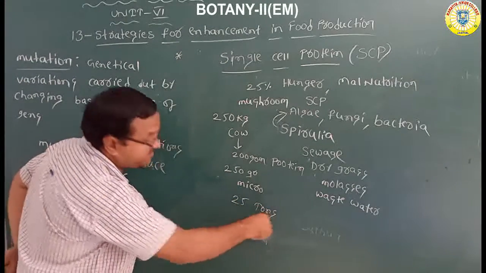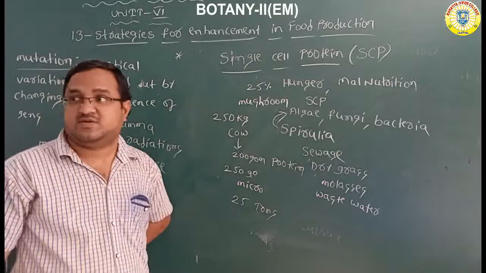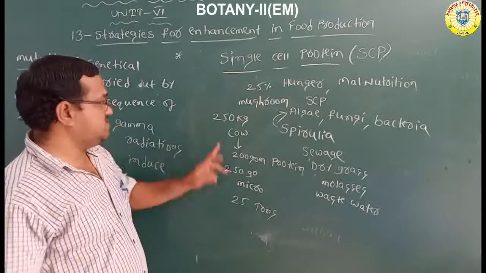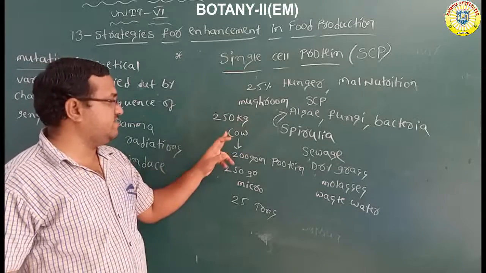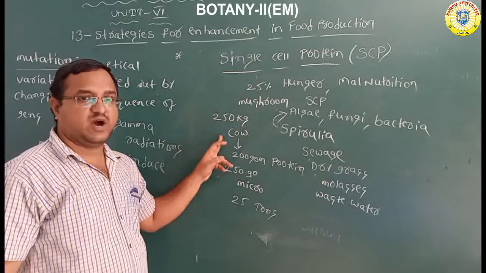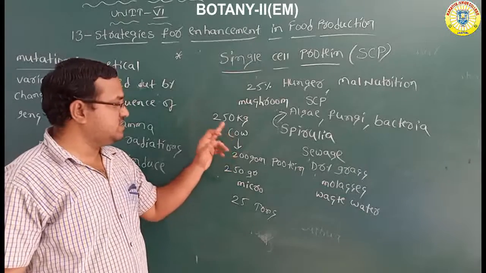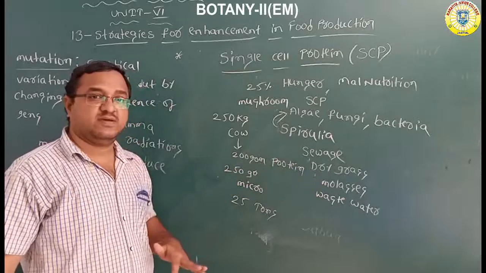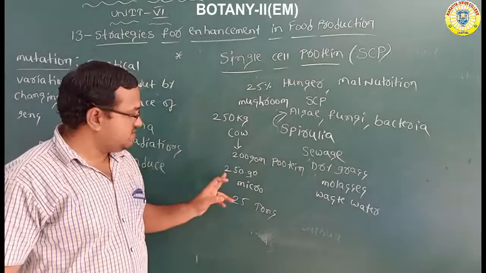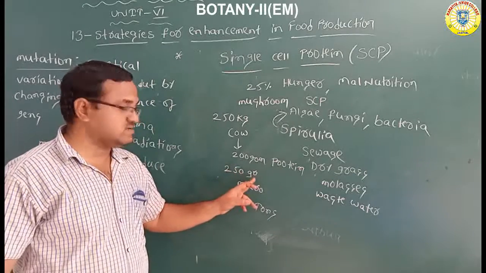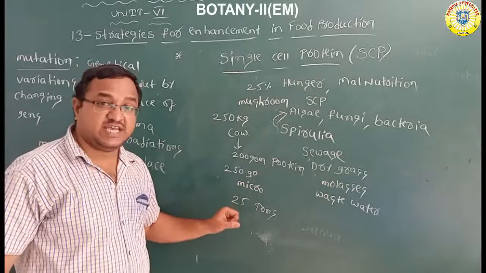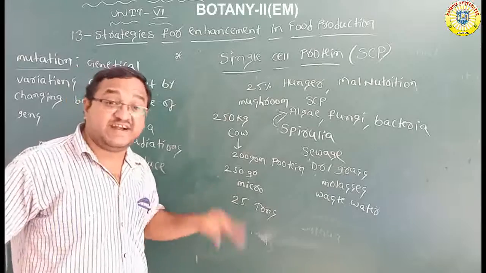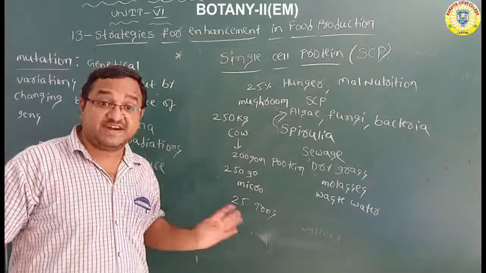The cow weighs 250 kg and per day can produce just 200 grams of protein only. At the same time, 250 grams of microorganisms can produce 25 tons of protein.